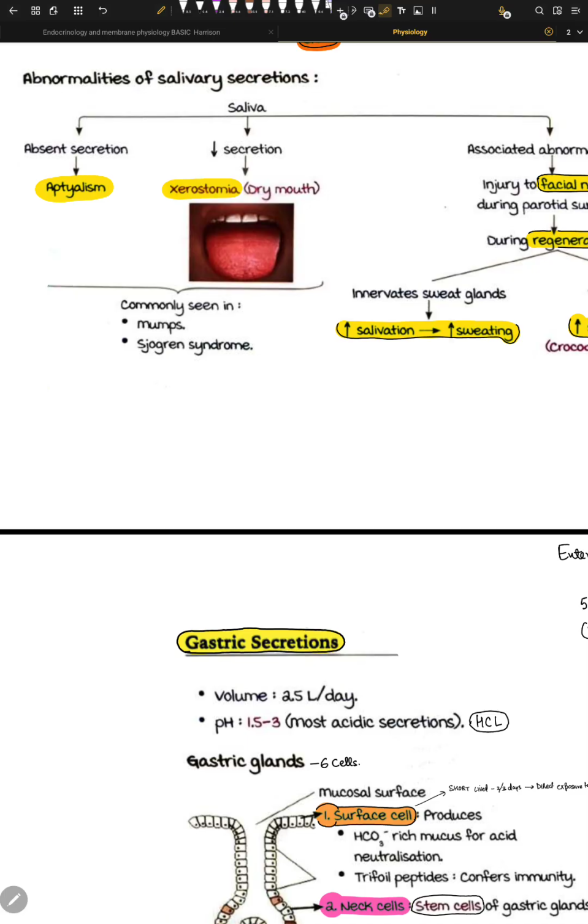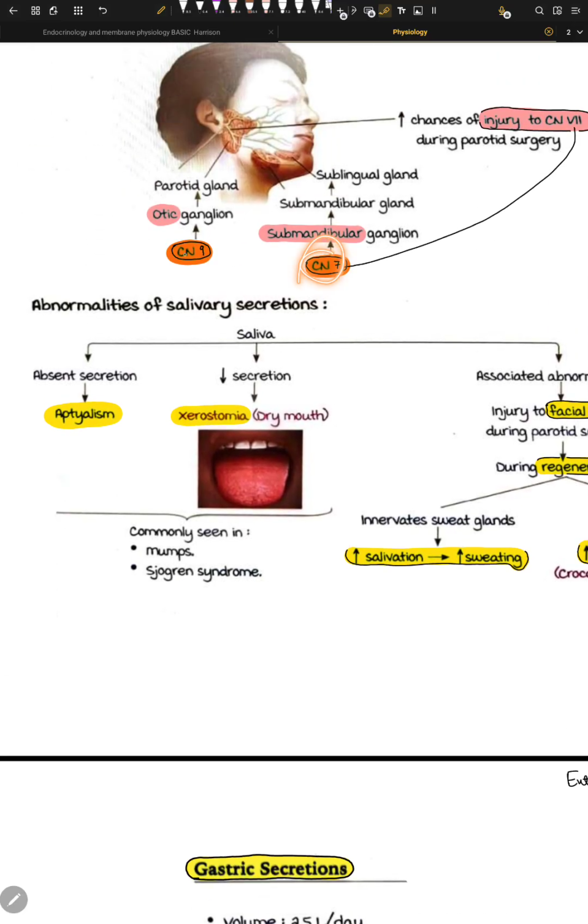What is happening here is that it's an autoimmune disease of exocrine glands, right? And we know that the acinar cell is one of the exocrine glands. So mainly salivary glands and lacrimal glands are both affected here. Xerostomia is just abnormal dryness of the mouth due to decreased or absent saliva. It can occur due to a lot of reasons, some gland destruction, or some nerve damage. Maybe there is some damage at the cervin, or maybe some damage at the otic ganglion, right?